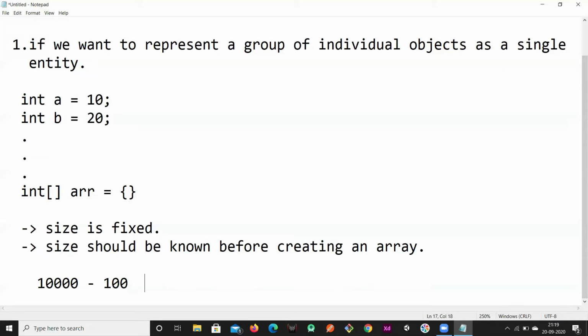Or you have declared 100 as your size and later at runtime you got 10,000 elements. You don't have place to hold them. We don't have place in the memory because my array size is 100.